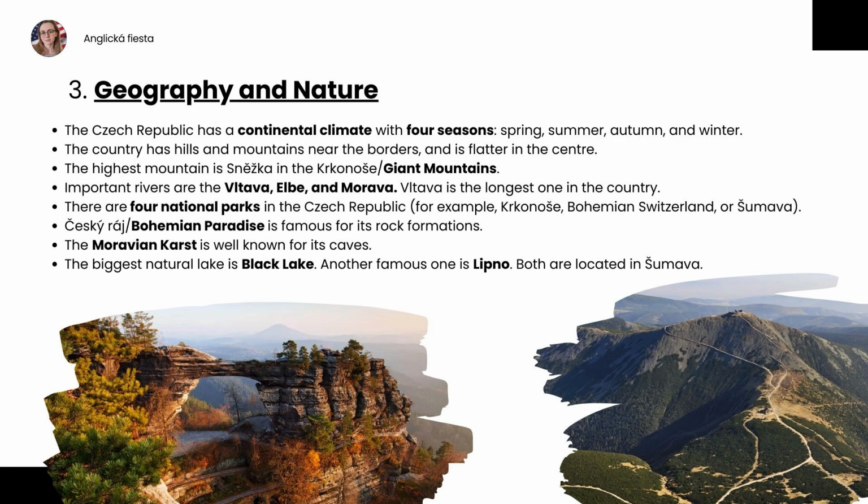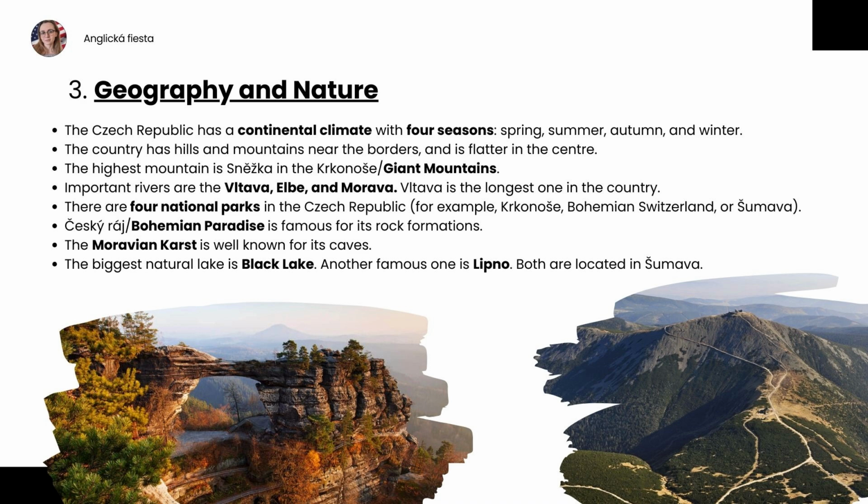The Czech Republic has a continental climate with 4 seasons: spring, summer, autumn, and winter. The country has hills and mountains near the borders and is flatter in the center. The highest mountain is Sněžka in the Giant Mountains. Important rivers are the Vltava, Elbe, and Morava. Vltava is the longest one in the country.